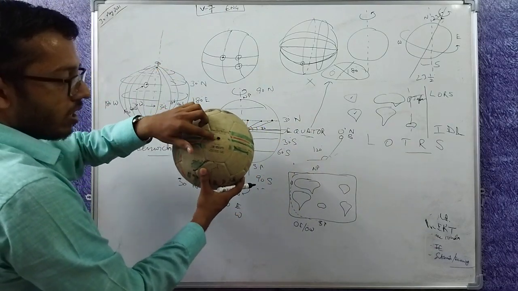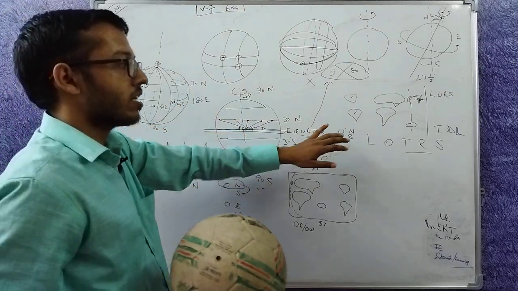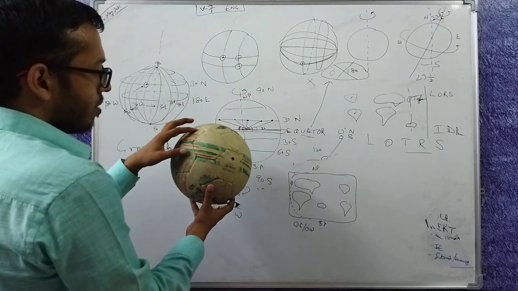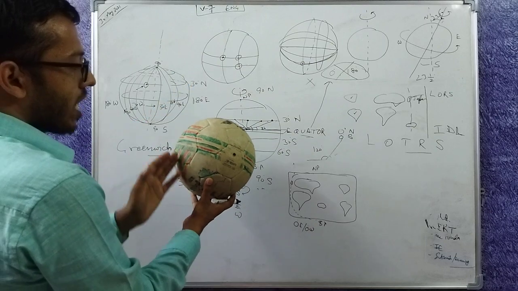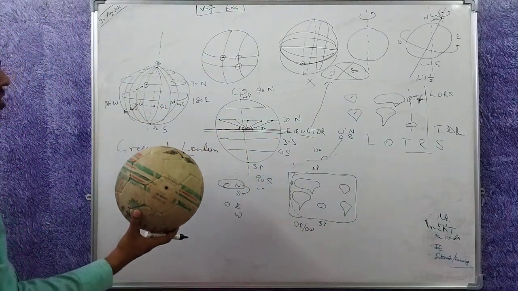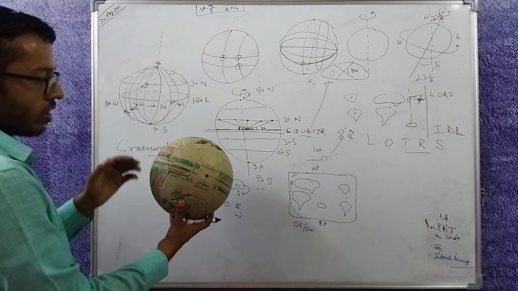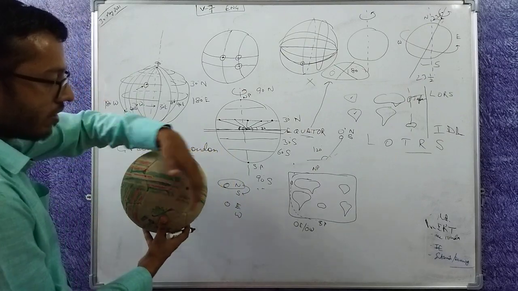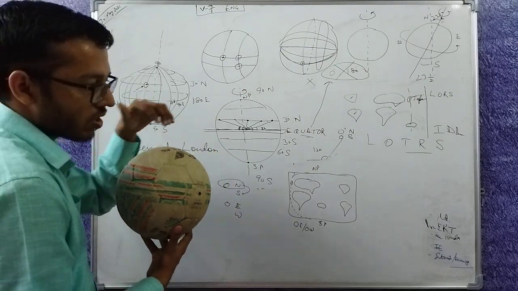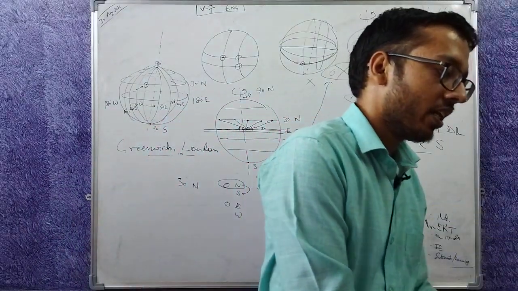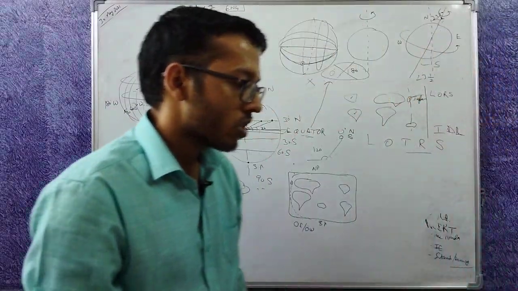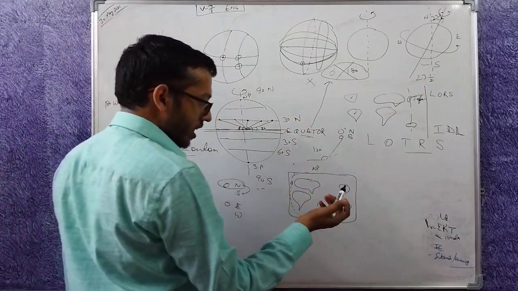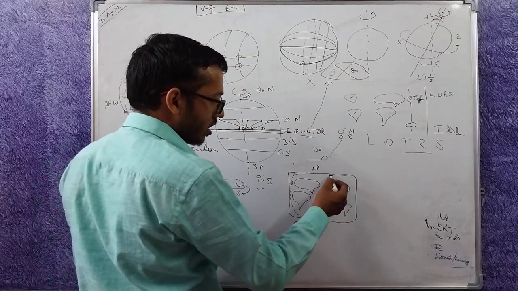If you go from here to here, you are still on the equatorial plane, still at 0 degree north. Similarly, if this is the prime meridian, and on the prime meridian you go north or south, you are staying on the prime meridian, so you are always at 0 degree east or 0 degree west. The only movement you can do is here or here, so east or west. At 180 degrees east and 180 degrees west, you will reach the same meridian. So if you say 0 degree west or 0 degree east, this is the same meridian, the prime meridian. At 180 degrees, opposite to it, what would lie?